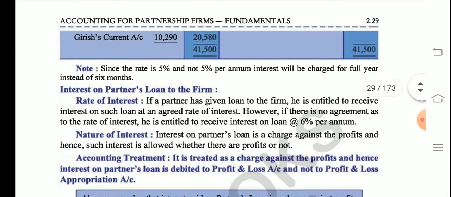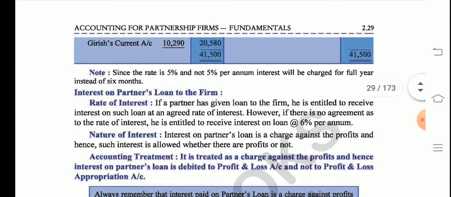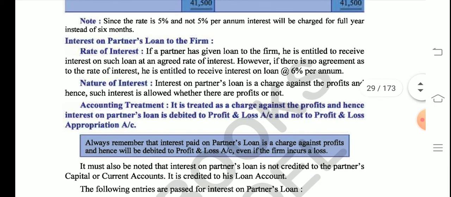So the next topic that I'm going to start is interest on partners' loan. Students, I've already mentioned this to you in the previous video also, that if the rate of interest is not mentioned in the partnership deed, we will give interest on loan at 6% per annum to the partners, and if the deed specifies some interest rate like 10%, 12%, we will apply that. So whatever the question says, do as per that question. If the question is silent about the loan interest rate, then we will use 6% per annum.